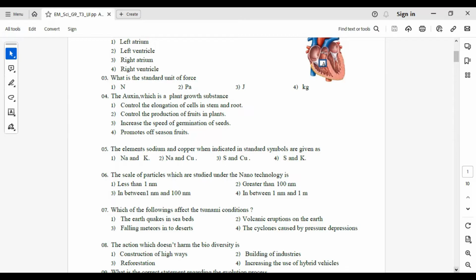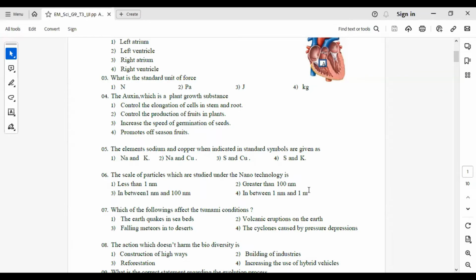Question number 4, auxin, which is a plant growth substance. Answer number 1, controls the elongation of cells in stem and root. Number 2, controls the production of fruits in plants, which is done by the plant growth substances IAA and IBA, because they help to grow fruits quickly. Increasing the speed of germination of seeds, the hormone is cytokinin, and promoting off-season fruits is done by cytocell, because it helps to get mango fruits in the off-season.